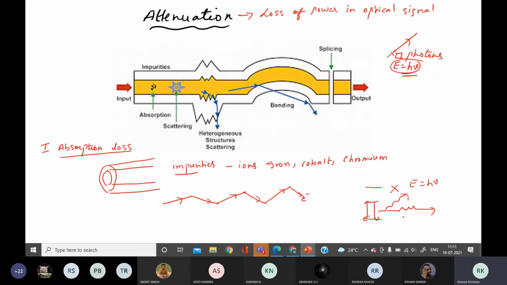This is the light which is propagating. But what these electrons of the impurity atoms have done? They have absorbed the photon. It goes to the excited state, and it comes to the ground state by emitting a photon with a different direction from the photons.